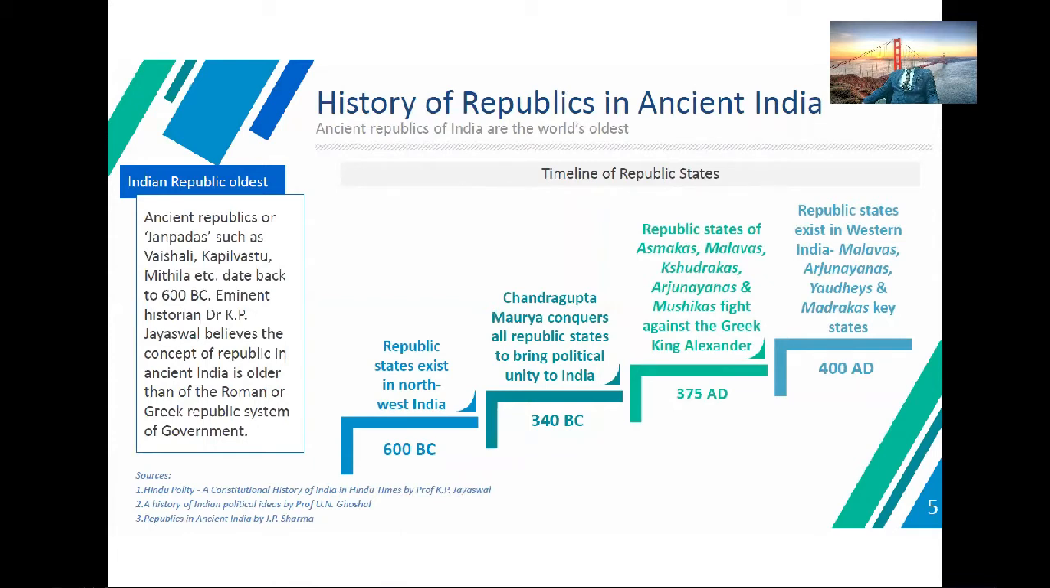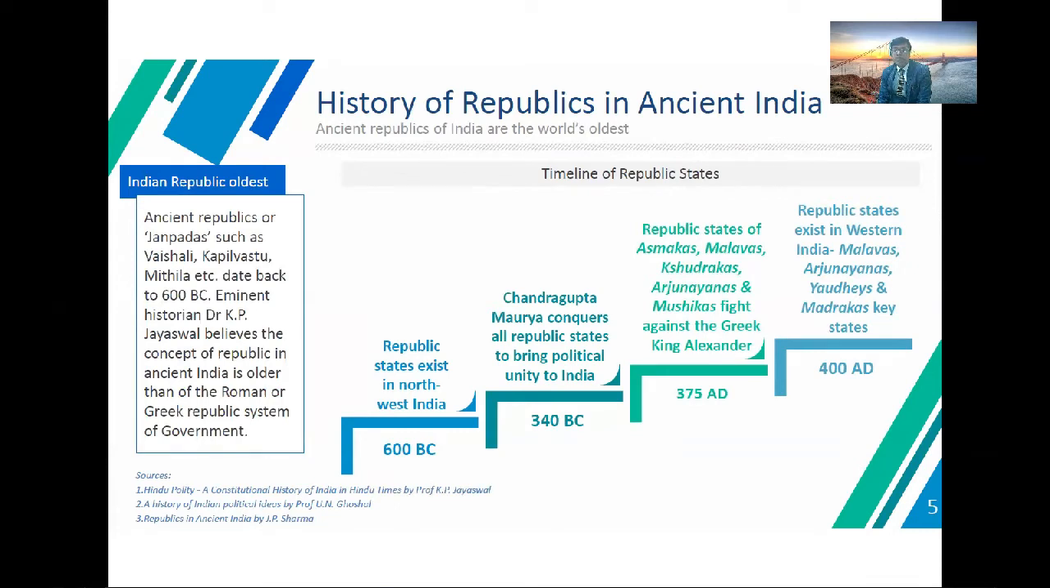History of republics in ancient India related with Indian republics, the oldest, the ancient republics of the Janapadas such as Vaisali, Kapilvastu and Mithila. Vaisali, Kapilvastu and Mithila date back to 600 BC. Eminent historian Dr. K.P. Jaiswal believed that the concept of republic in ancient India is older than the Roman or Greek republic system of government.